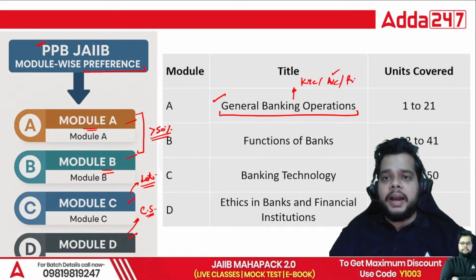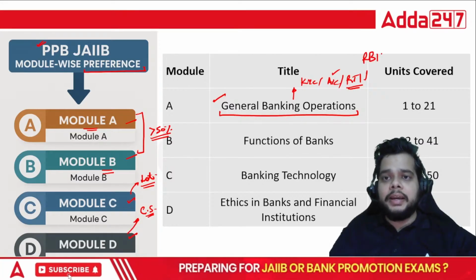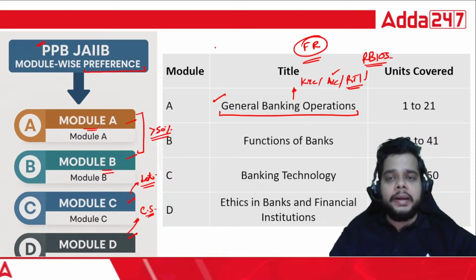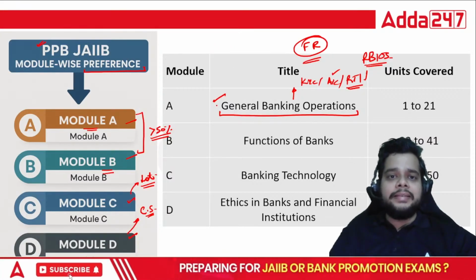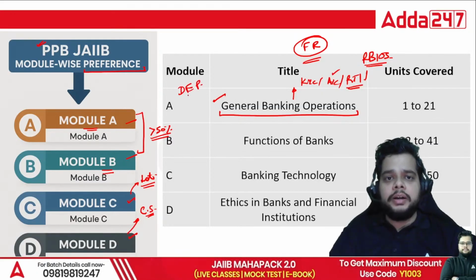Then we have the RTI Act, the ombudsman scheme, the RBI Integrated Ombudsman Scheme, along with foreign remittance as well. All in all, if you are handling the cash department in your bank, then you can easily relate to Module A because it specifically talks about deposits.